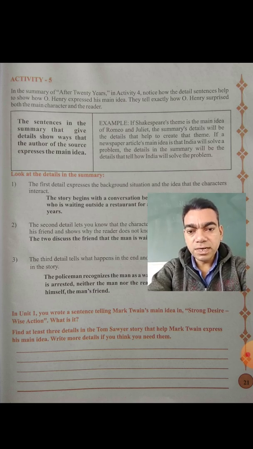Now, in Unit 1, you wrote a sentence telling Mark Twain's main idea in Strong Desire, Wise Action.